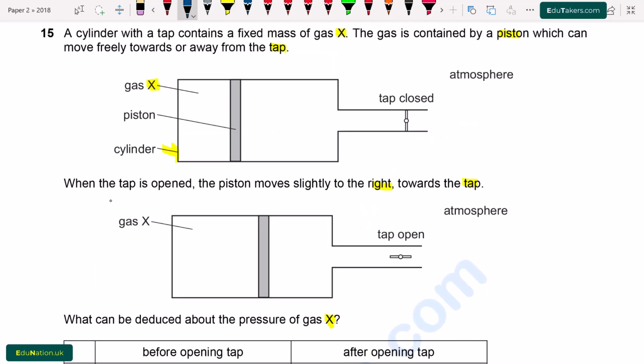So when the tap is closed, like here, the gas contained by the piston can move freely towards or away from the tap because the pressure of the gas is more than the atmospheric pressure inside the cylinder. Here pressure is larger as compared to atmospheric pressure. Next, when the tap is open, then the pressure in the cylinder is the same as that of the atmospheric pressure. So the piston moves slightly towards the right.